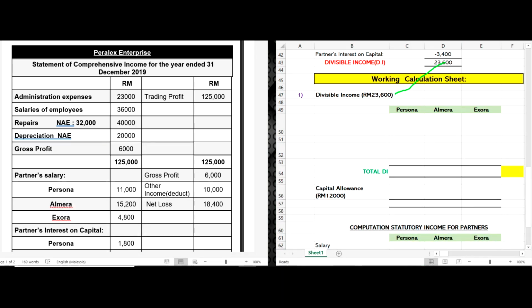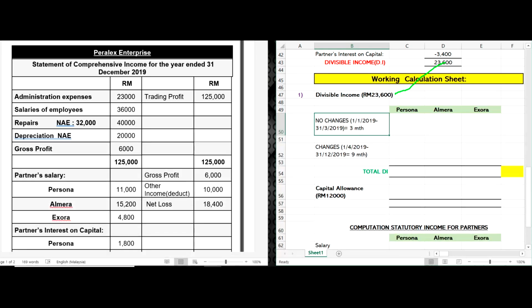We are going to divide the 23,600 ringgit to each partner using their PSR, profit sharing ratio.